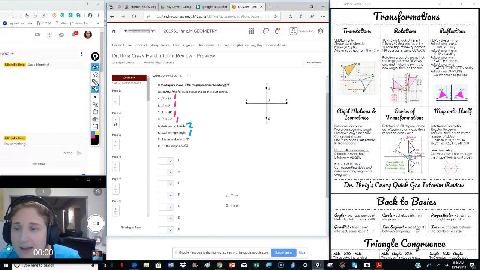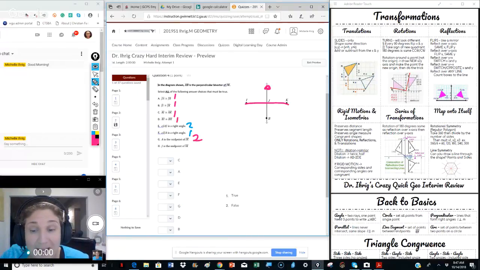Next it says point A is the midpoint of IK. Dude, it's not even on the line. So that's false. J is the midpoint of IK. That is true. So really the only things that are false are E and G. Okay. Next slide.